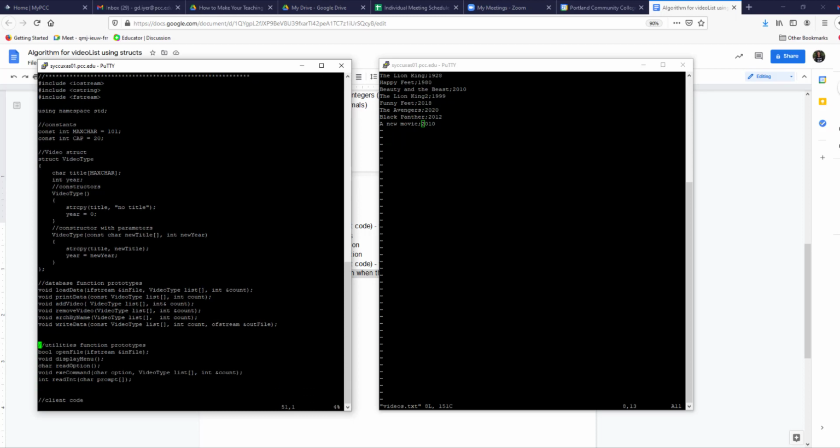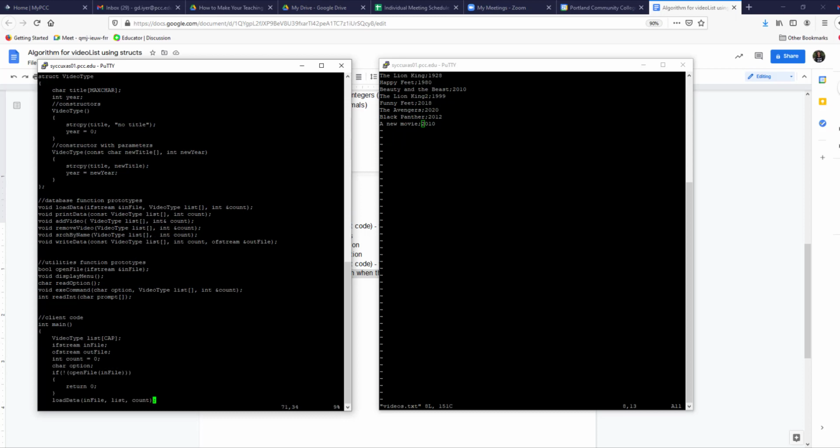Here's a write data. Write data takes the list of videos as a const. This const keyword says this array of videos is going by reference, so don't change it. All it's doing is taking the videos from this list, using the count, because the count has the number of items, using the out file, and just writes it out to the file.